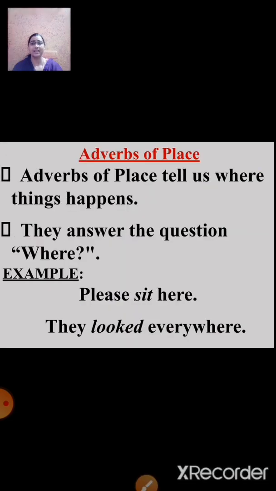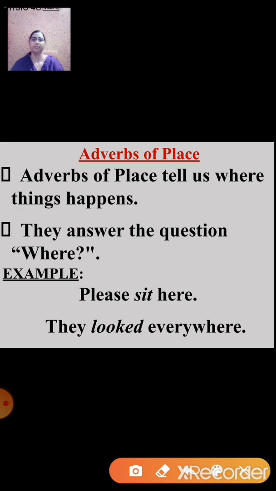Adverbs of place tell us where the verb is happening or has happened. It answers the question where. It's usually placed after the main verb or object or at the end of the sentence. Let us understand this with the help of an example. Please sit here. Now, in this case, sit is the verb. And now, ask the question, where? Where should I sit? And you get the answer here. So, in this case, here is an adverb of place.